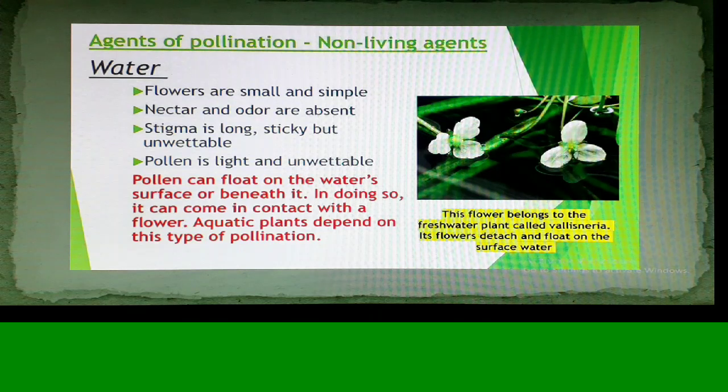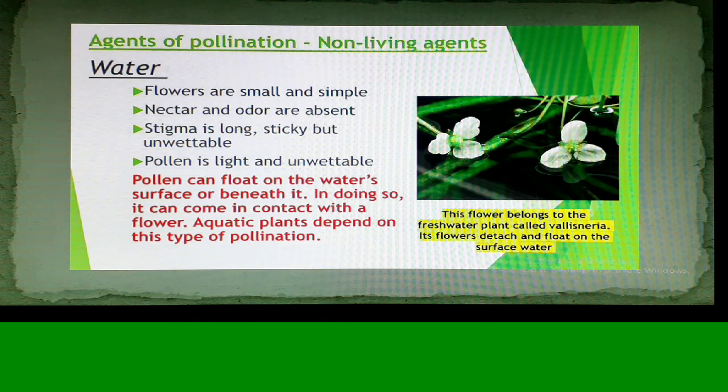The flowers have to be very small and very simple, with no bright or larger petals. It has to be a simple flower having no nectar, no fragrance. The pollen grains have to be light, and all the characteristics of the flower along with the pollen grains have to be waterproof so that they can easily float on the water and meet with the very long stigma, which is waiting for the pollen grains and is very sticky to capture them.